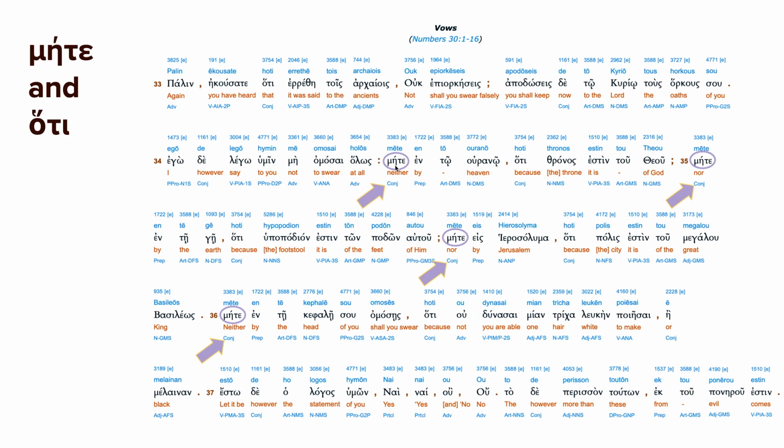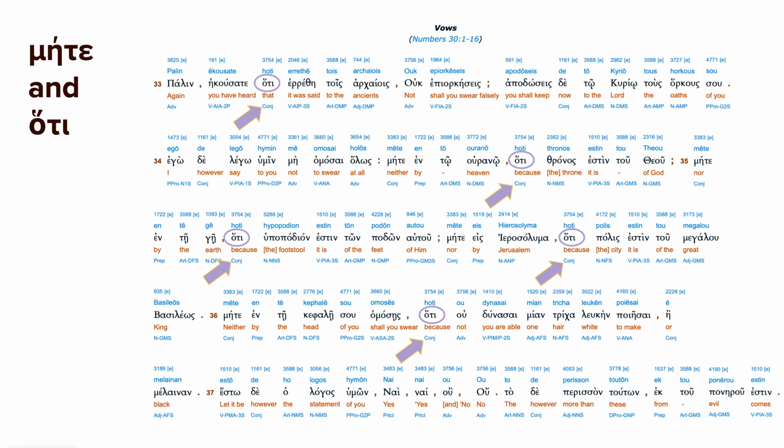Mede is a combination of me, which means not, and de. So mede would mean neither, so not either, or and not, nor. So usually you'll have neither by heaven, nor by earth, nor by Jerusalem, nor by the head, and so on. So it's a great way of just kind of emphasizing these are all not ways that you should be swearing.